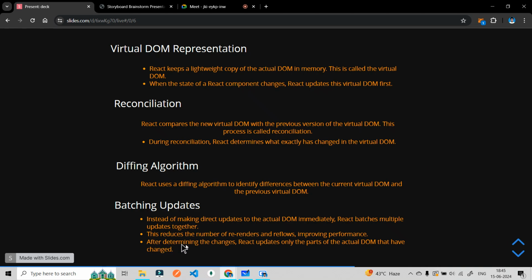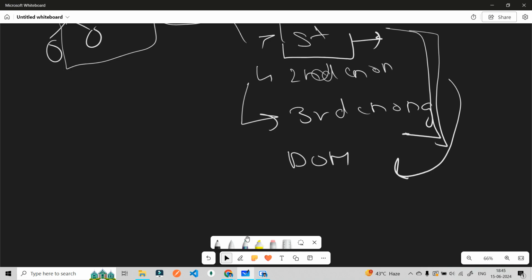After determining the changes, React updates only the parts of the actual DOM that have changed. A very good thing that React does is, first, it reduces the number of re-renders. Okay.